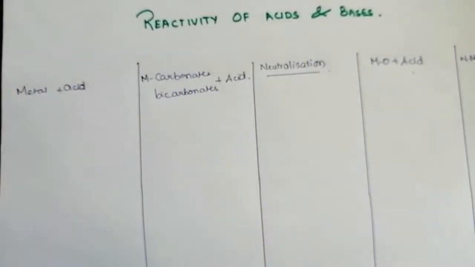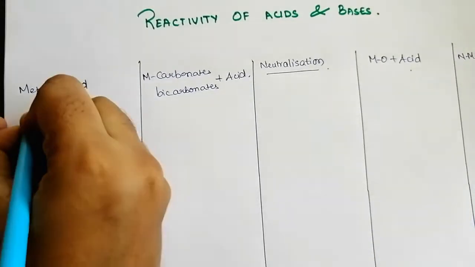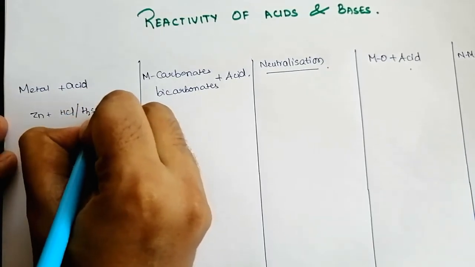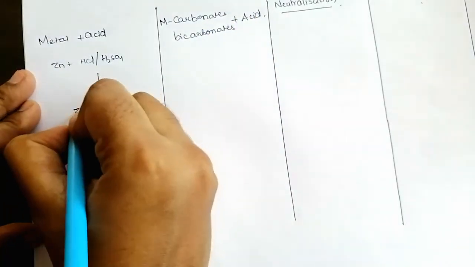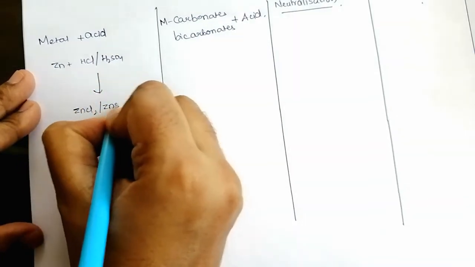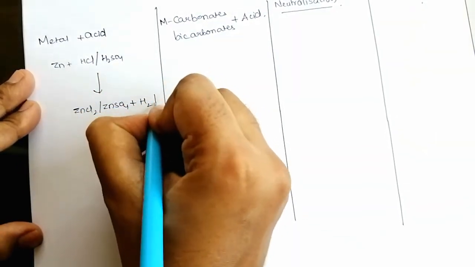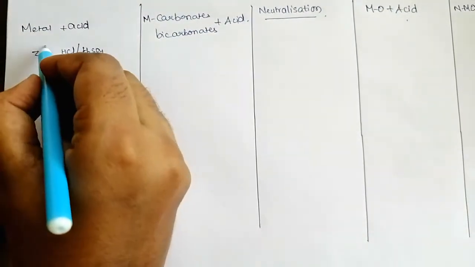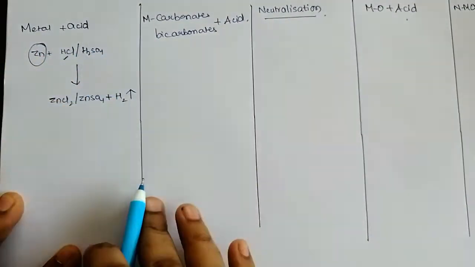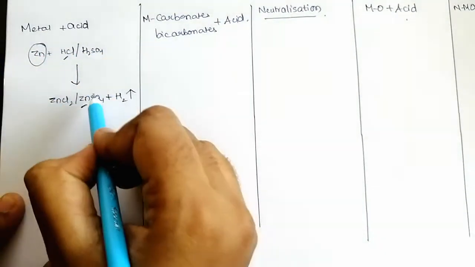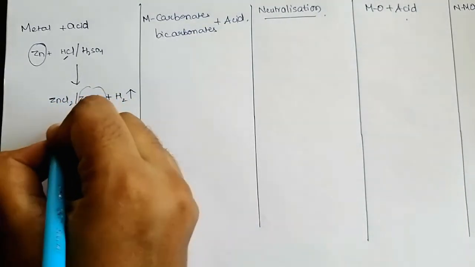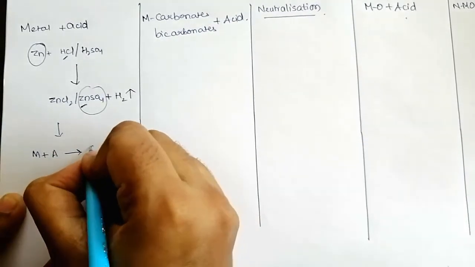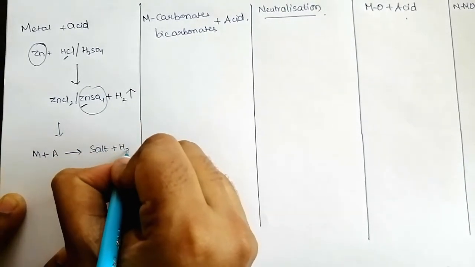What is happening here? When metal reacts with acid, what happens? Here we are taking zinc as an example, HCl or sulfuric acid. Zinc chloride or zinc sulfate is formed with the evolution of hydrogen gas. Here reactivity order plays an important role because zinc's reactivity is higher than hydrogen, so it is replacing the hydrogen from sulfuric acid and is forming zinc sulfate. So the basic reaction is metal plus acid gives rise to salt plus hydrogen gas.